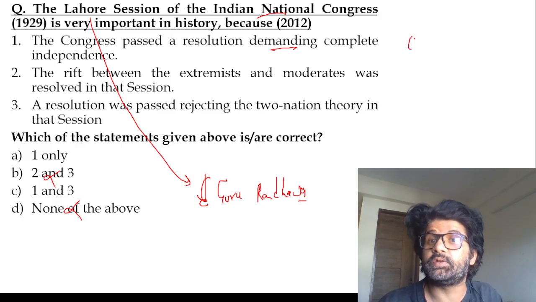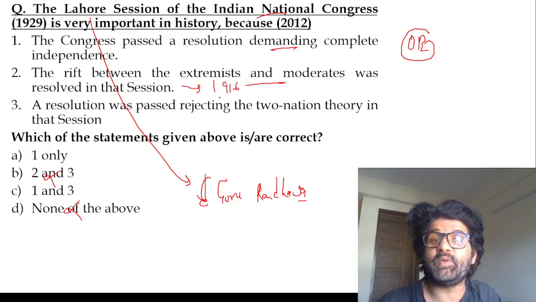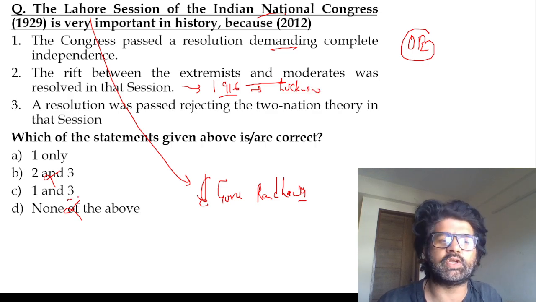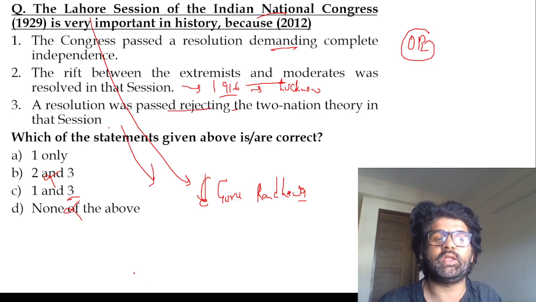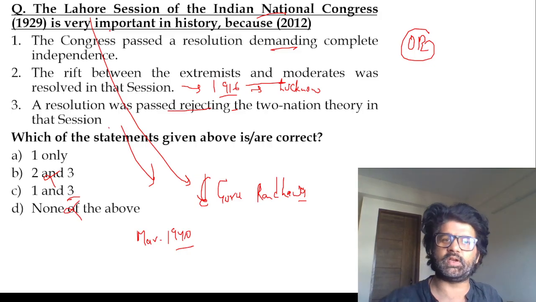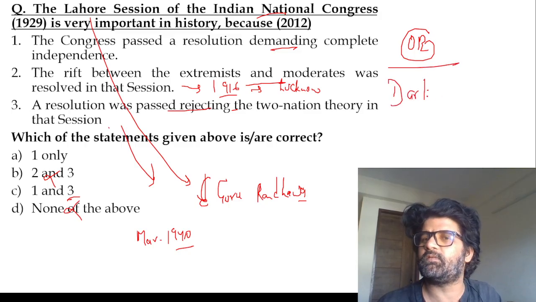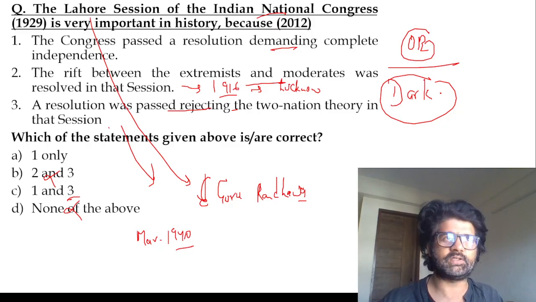Do option elimination. The rift between extremists and moderates was resolved in 1916, the Lucknow Pact. So the second is wrong. We don't even need to check the second. Third, a resolution was passed rejecting the two-nation theory in that session. The two-nation theory came in March 1940, the Pakistan resolution and all. This session was in 1929. How could they see the future and pass it 11 years earlier? This is not a Netflix series. So the third is wrong, and the answer is A.